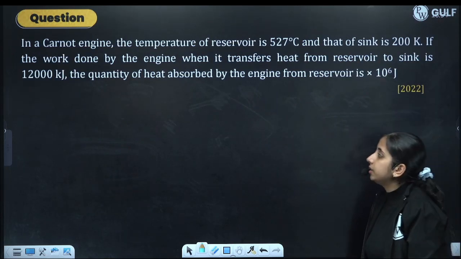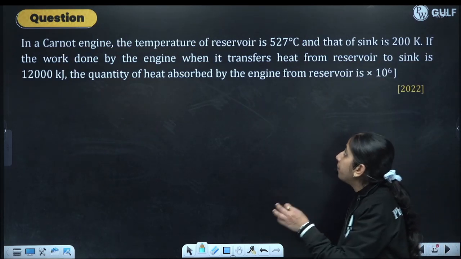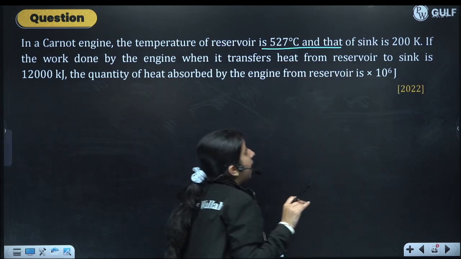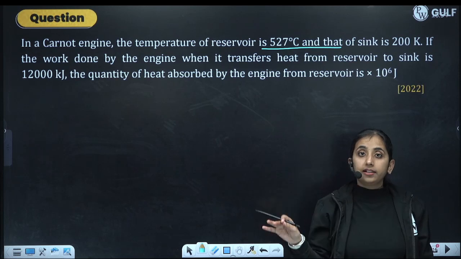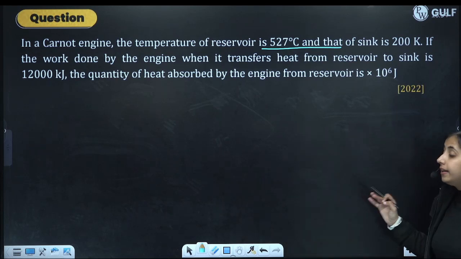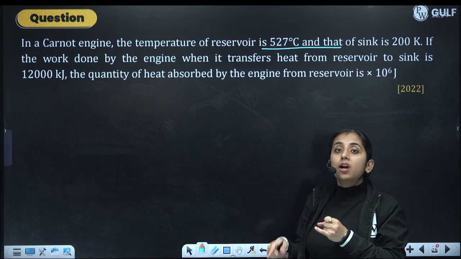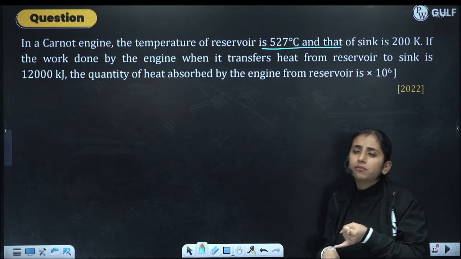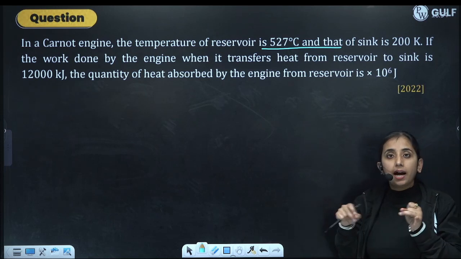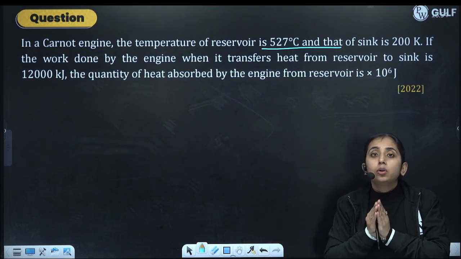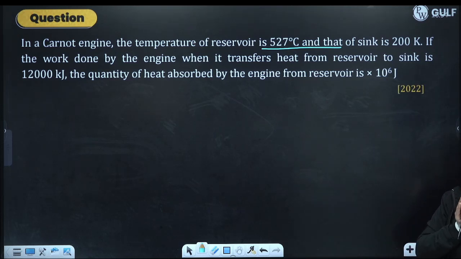See next question. In a Carnot engine, the temperature of the reservoir is 527 degrees Celsius and that of the sink is 200 Kelvin. Now we clearly remember that in the Carnot cycle, in every formula we have to write temperature in Kelvin. Even in the whole thermodynamics and KTG chapters, write temperature in Kelvin. Don't take temperature in degrees Celsius anywhere.